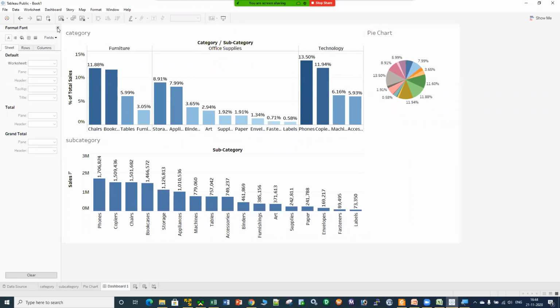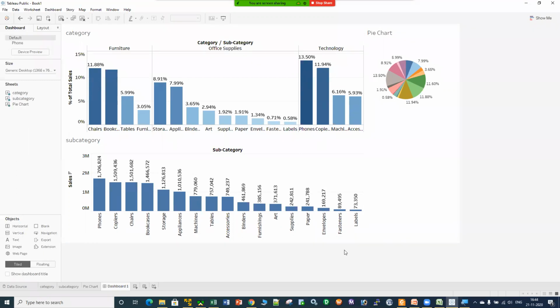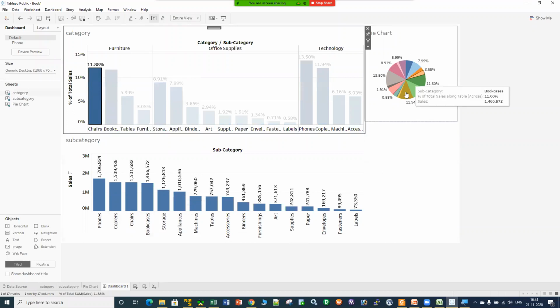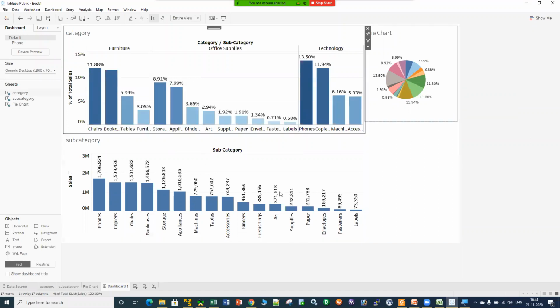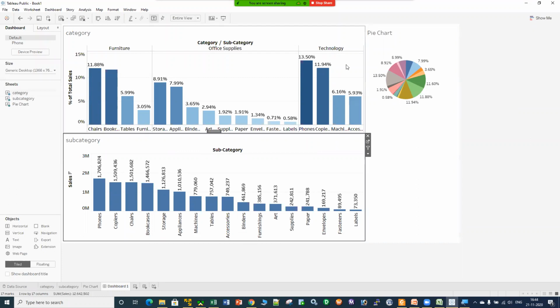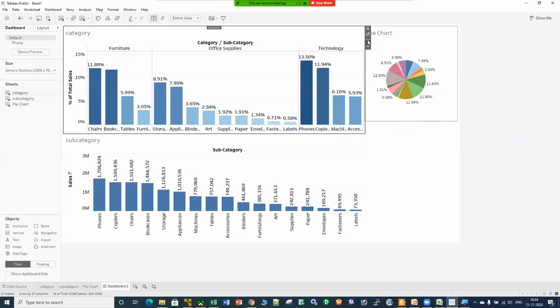Now I want to play with that dashboard so that I can get the maximum information. If I click onto this furniture, this should be reflected here. It should be reflected as well, but it is not getting reflected. Why? Because these three sheets are not talking to each other. They are not friends. We have to make them friends. They have an ego problem, right? People generally have an ego problem. That is why they cannot be friends. So here, to make them friends, we need to click onto this filter button. Can you see that filter button?